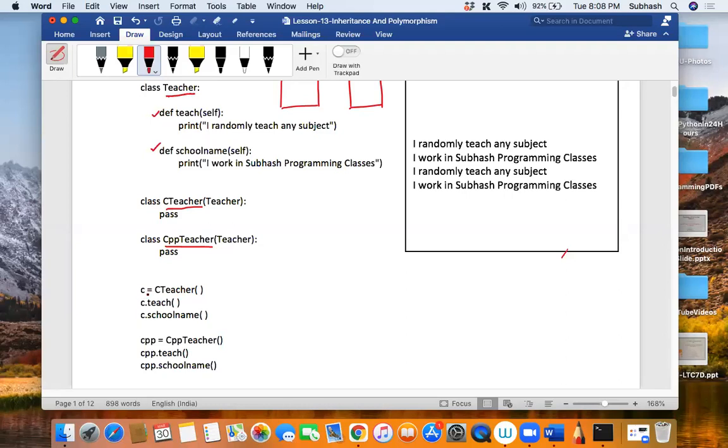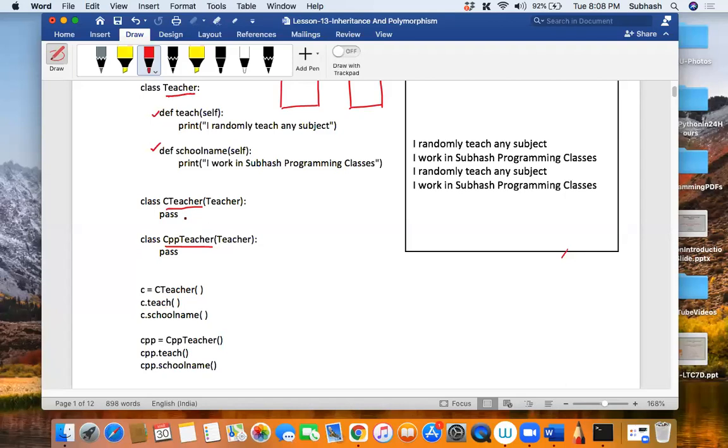So I am creating an object of the derived class, right? And then I am calling c dot teach. But the problem here is that I don't have a teach method as part of the C teacher class, isn't it, my dear friends? Is there a teach method as part of the C teacher class? There is not. There is no teach method as part of the C teacher class, isn't it?